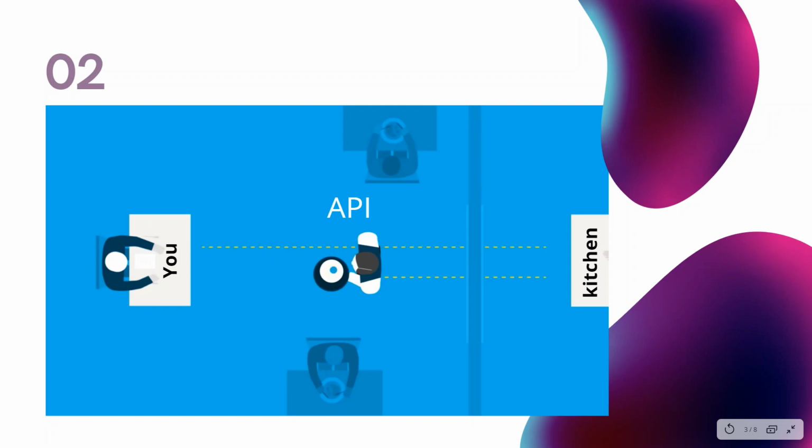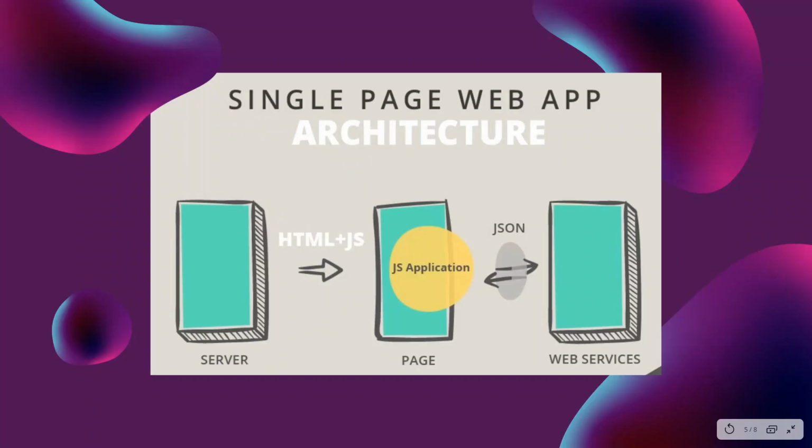So, in this situation, we will use an API. We can say that an API is kind of a service that takes a query and returns us some data based on that query, right? So here we can see that our application or our web page, which is on the client side, will be interacting with the web service of the API and it will return us some data based on our query, right? So there should be some file format in which the data will be returned to us.